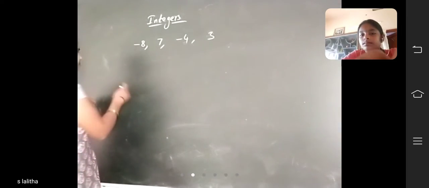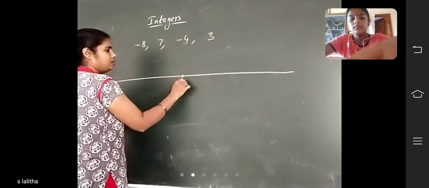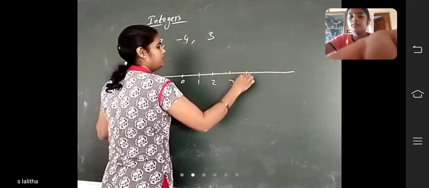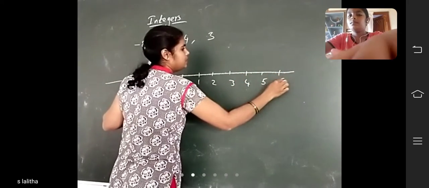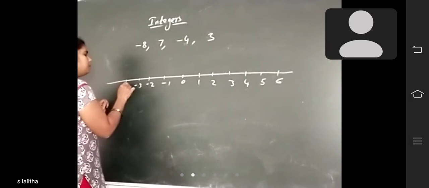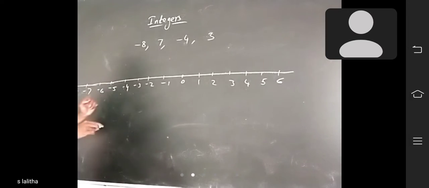You can draw the number line and locate these numbers. In the middle, I am drawing 0. 1, 2, 3, 4, 5, 6. Here, minus 1, minus 2, minus 3, minus 4, minus 5, minus 6, minus 7. Sorry, minus 8 also is there, no? Minus 8.